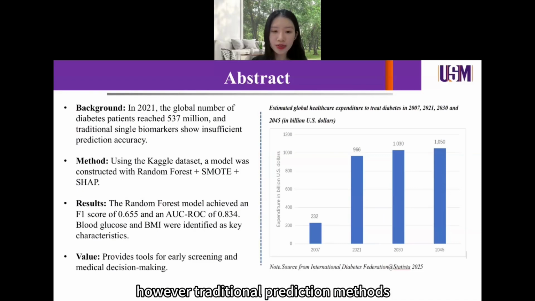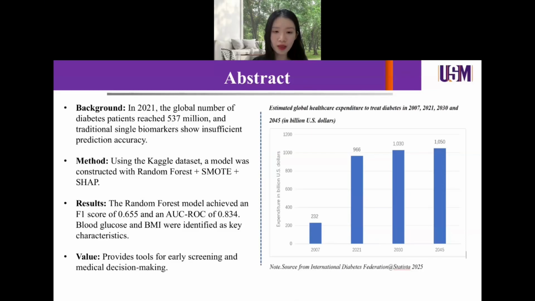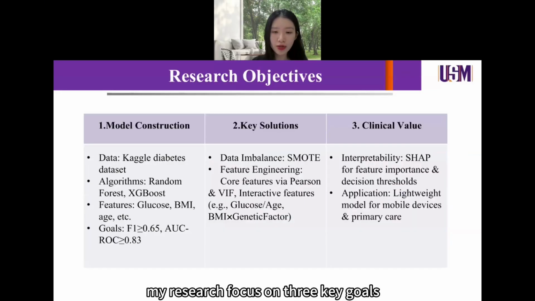However, traditional prediction methods based on a single biomarker, such as fasting blood glucose, cannot capture complex risk factors, resulting in limited accuracy. This gap moves us to explore machine learning, which can integrate multidimensional data to enhance the reliability of predictions. My research focuses on three key goals.